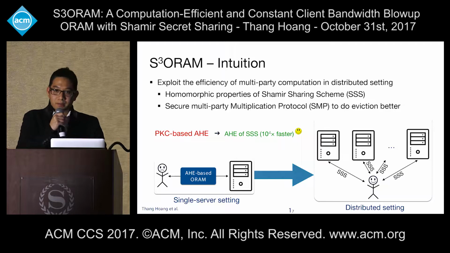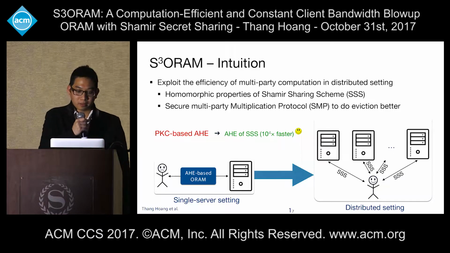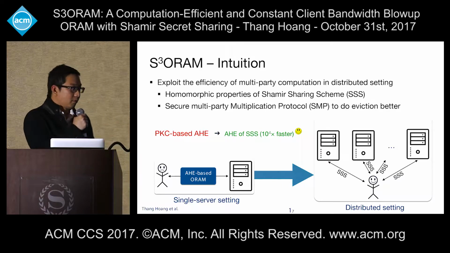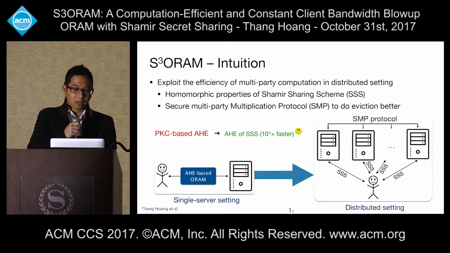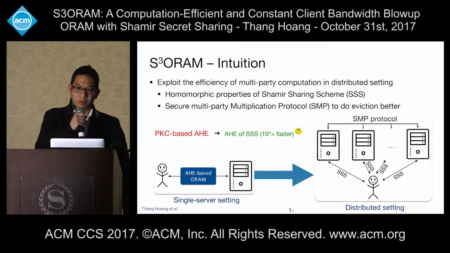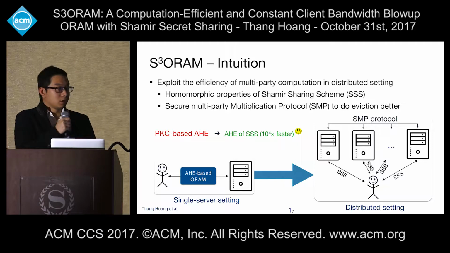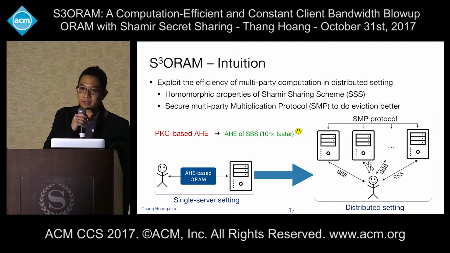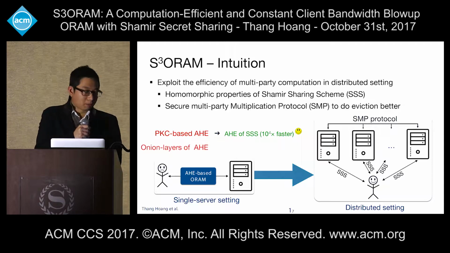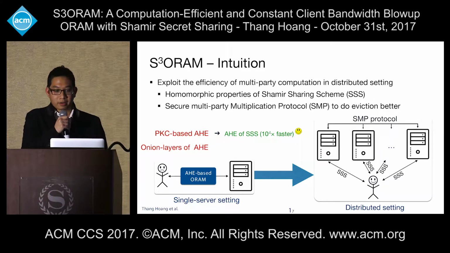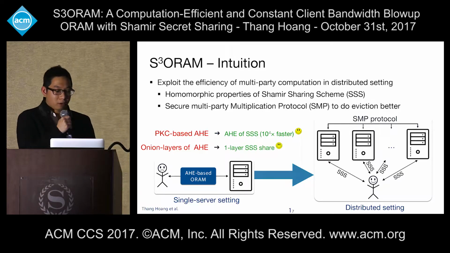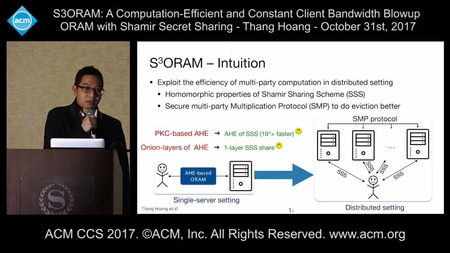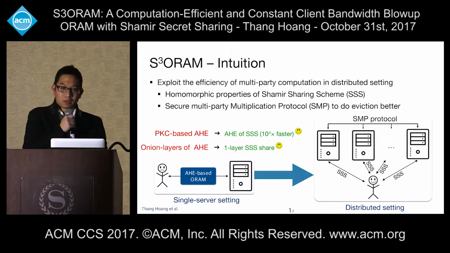Any public key cryptography or additively homomorphic encryption will be transformed to additively homomorphic encryption of Shamir secret sharing, and this will offer several orders of magnitude faster time. The second protocol that we use is the secure multiplication protocol, which allows us to do the eviction better. The problem of onion layers of additively homomorphic encryption can be solved by using the SMP protocol, and it will offer just one layer of Shamir secret share to the data that we store on the cloud.